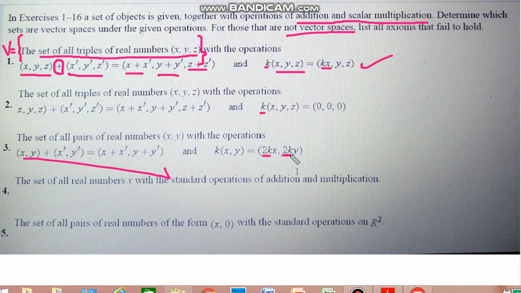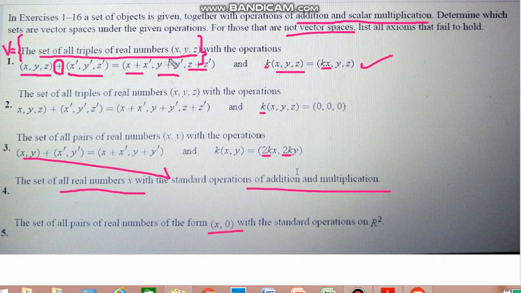So in all the questions, whatever addition or multiplication is defined, when we prove the axioms of addition we use the defined addition, and for the scalar multiplication axioms we use the defined scalar multiplication. In the fourth question, we have the set of all real numbers, and addition and multiplication are standard. The fifth question has the set of all pairs of real numbers of this form.